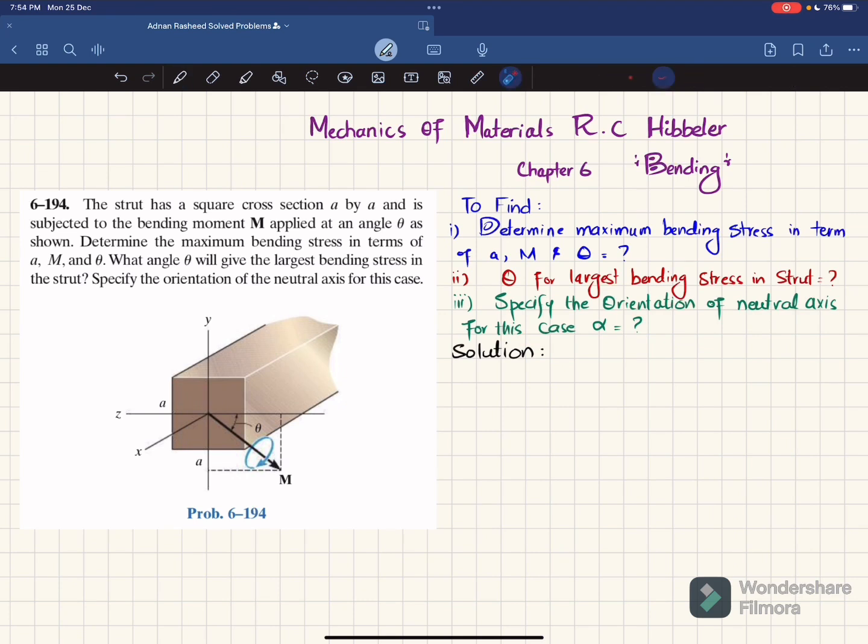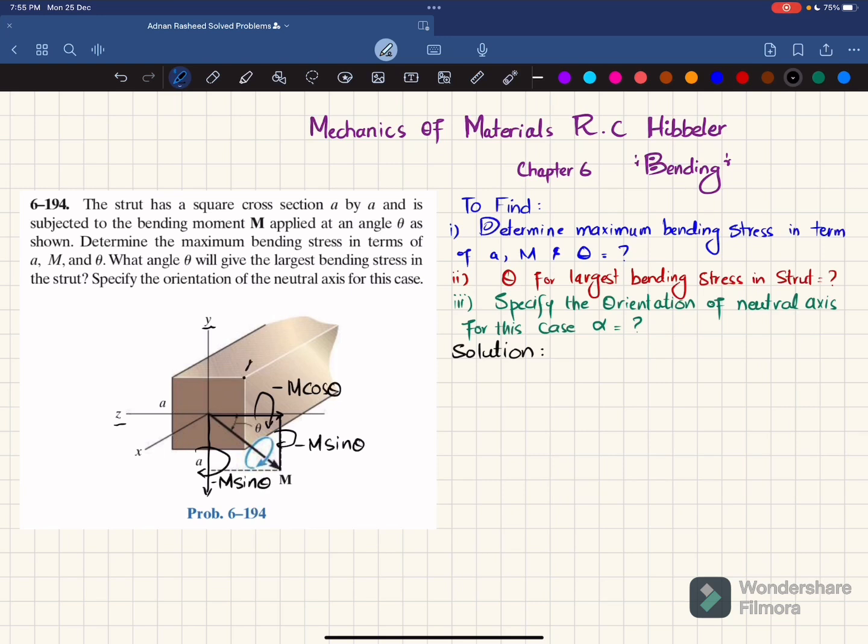So you can see that this moment is applied at angle theta from this axis. If we resolve it into two components, the first component will be this one, and it will be equal to M cos theta, and that will be minus because it is opposite to z. Similarly, it will have a vertical component like this. Again this will be minus M sine theta because it is opposite to y. Clear? So the vertical component will be like this, minus M sine theta.